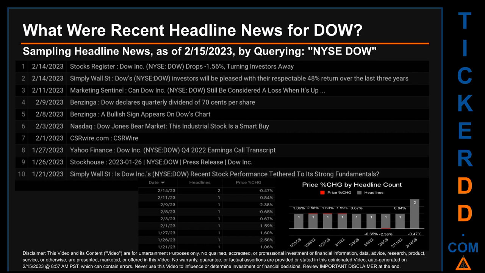There was one found headline when Stockhouse published the headline that read, the 26th of January 2023, press release, Dow Inc. Thursday, February 9, 2023 was the day with the highest percentage change in price when we compare opening versus closing price for the ticker. The day saw a drop of -2.38% when DOW opened trading at $60.52 and closed at $59.08. There was one found headline when Benzinga published the headline that read, Dow declares quarterly dividend of 70 cents per share.